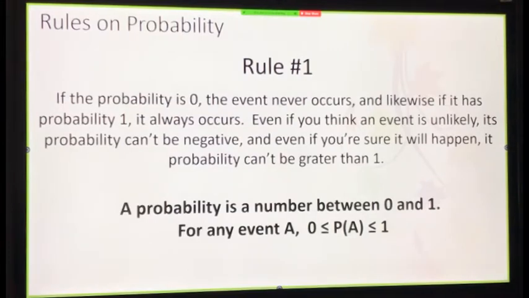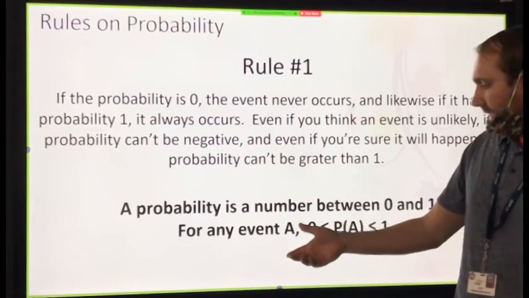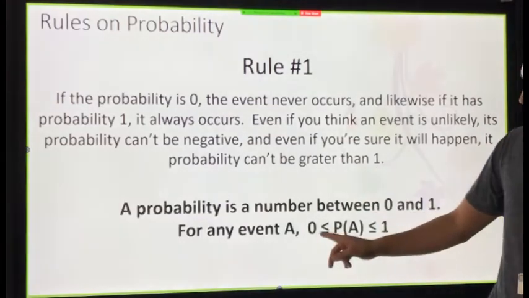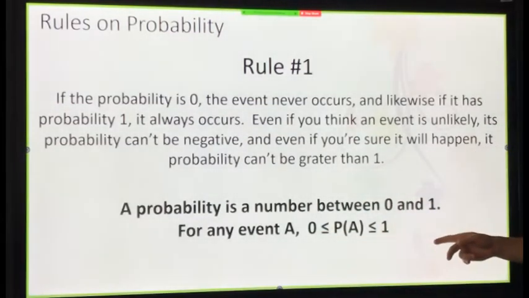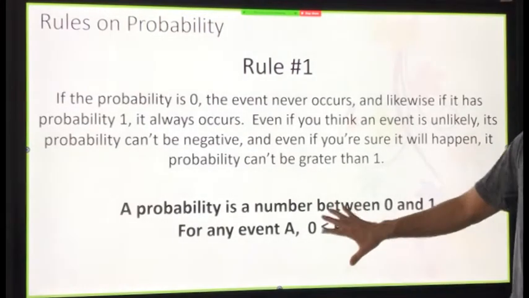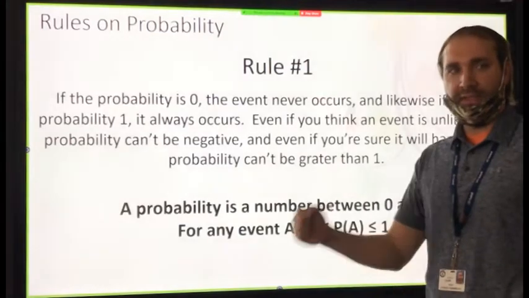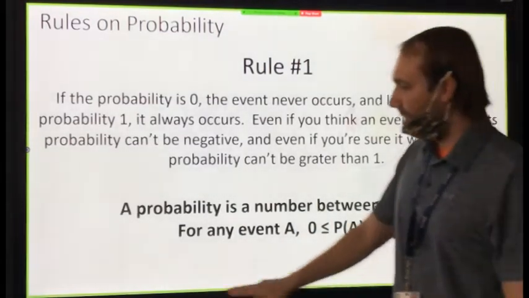Typo. So a probability is a number between 0 and 1. For any event A, my probability will fit in between those numbers. 0 meaning will definitely not occur. 1 meaning it definitely will occur. Has to be in between here. So there's no way you can say I have a probability of 150%, 110% sure I'm going to graduate. Sorry to be negative Nancy there.